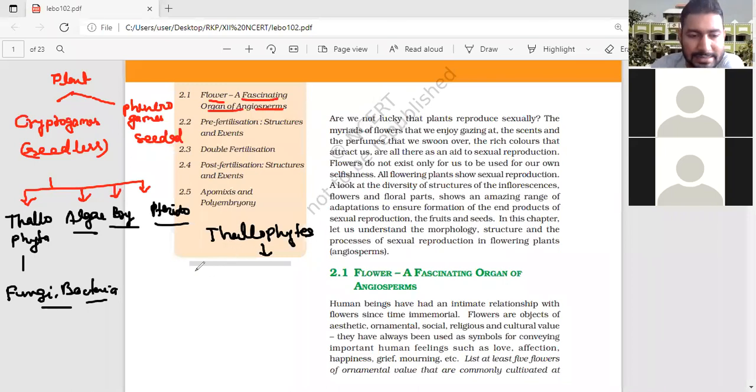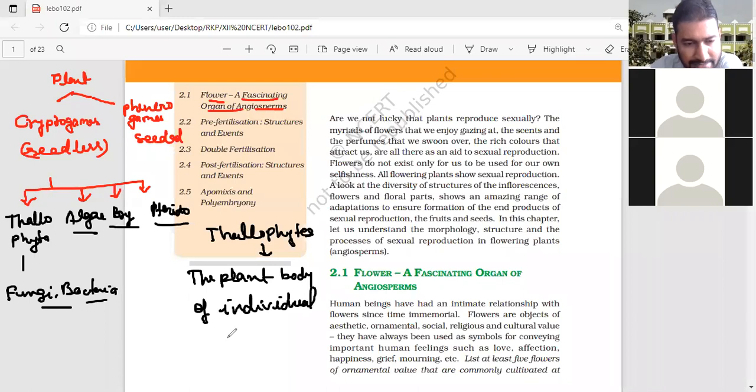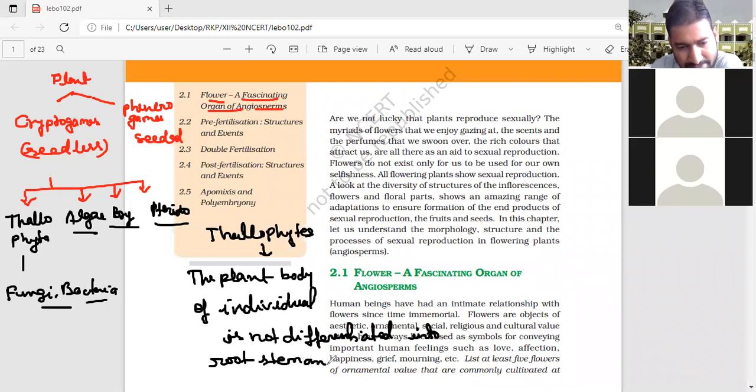Means simply you can say the plant body of the individual is not differentiated into root, stem, and leaves.